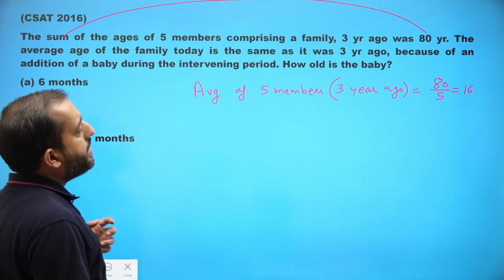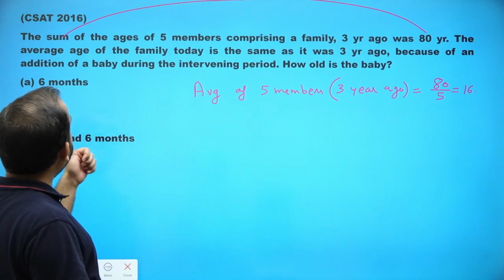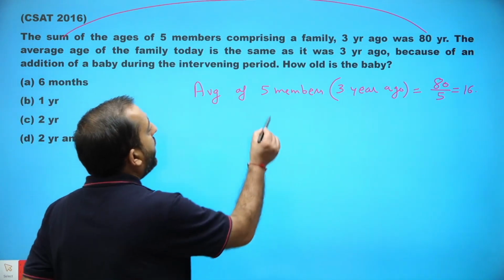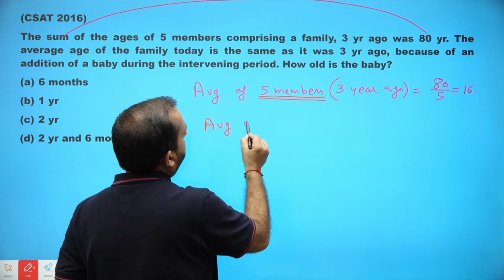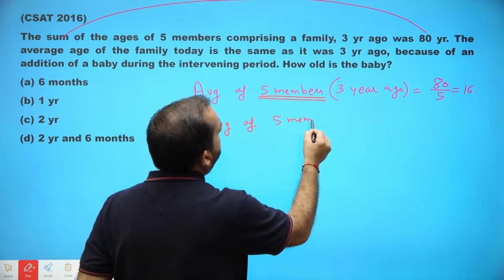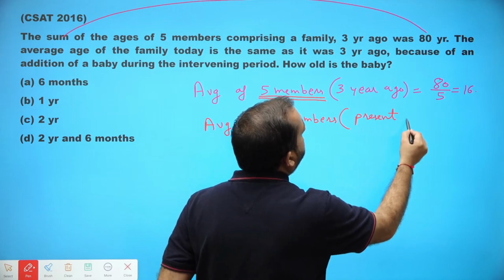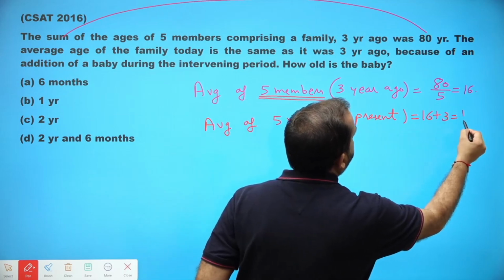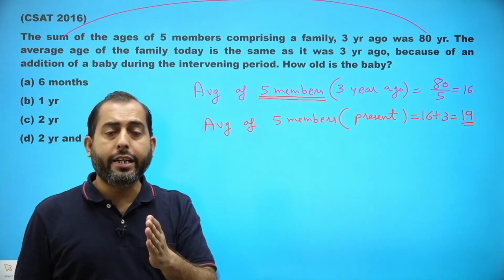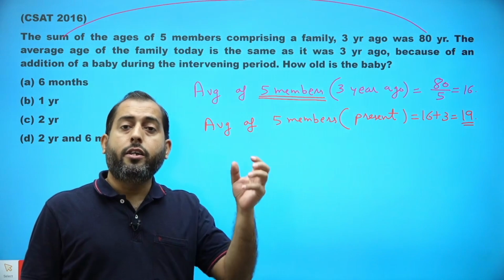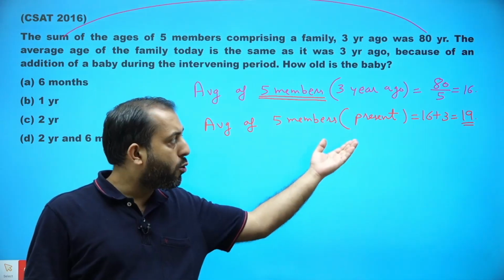Now, the next line says the average age of the family today is the same as it was 3 years ago because of the addition of a baby. If I do not include the baby, then the average of these 5 members at present should be 16 plus 3, that is 19. Why? Because in 3 years, the age of every person will grow by 3. So definitely the average should grow by 3.